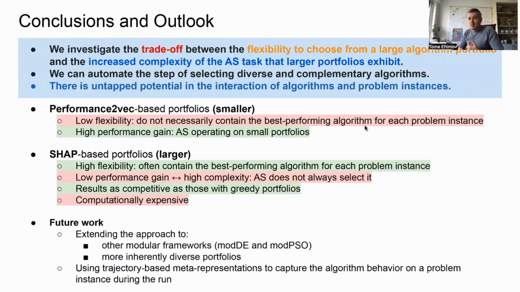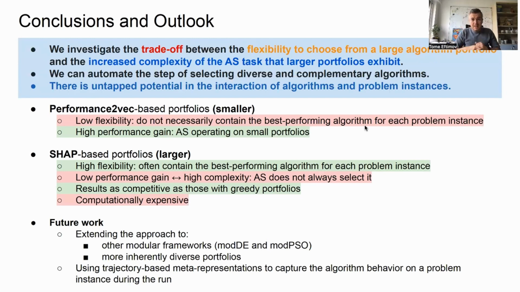So what we can conclude based on our study is that we can automate the step of selecting diverse and complementary algorithms. When we focus on the portfolios selected based on different representations, we can see that the performance2vec portfolios are smaller. They can lead to high performance in the algorithm selector, but they have low flexibility, while the shape-based portfolios are larger, have high flexibility, and often contain the best performing algorithm for each problem instance. But then we have low performance because the algorithm selection task is much more complex, and the error of making the true selection can increase.